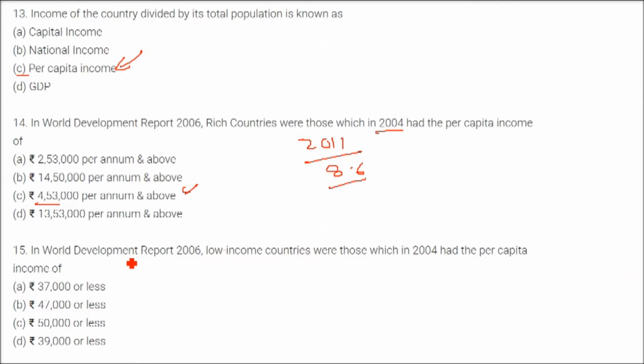Now in World Development Report 2006, low income countries were those which in 2004 had the per capita income of 37,000. But in 2011 this amount is 70,000 Indian rupees.